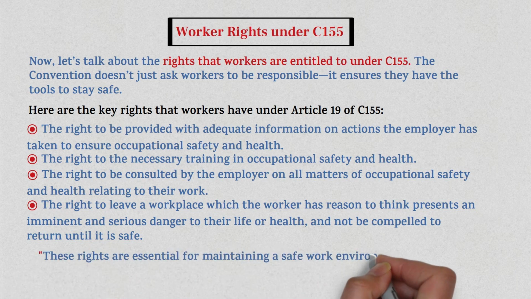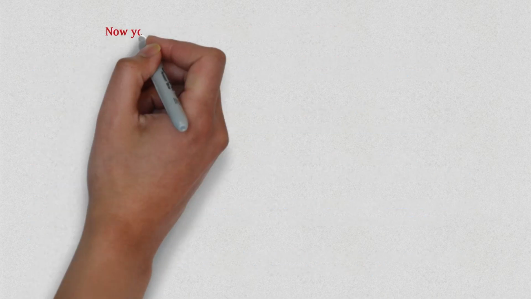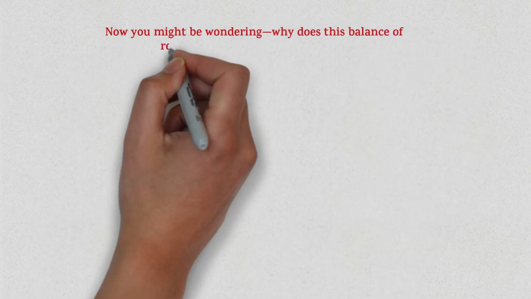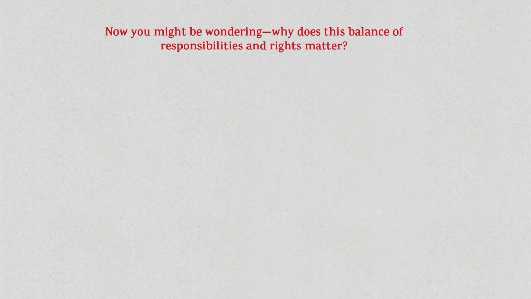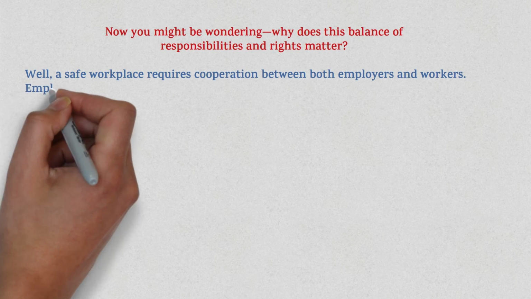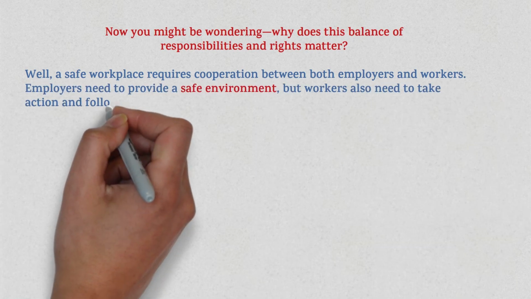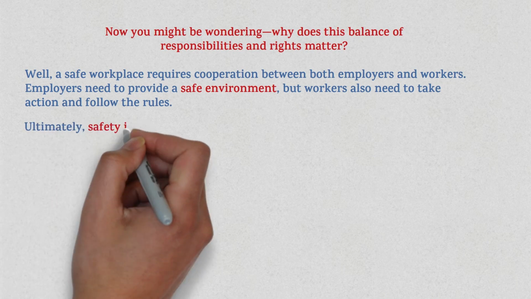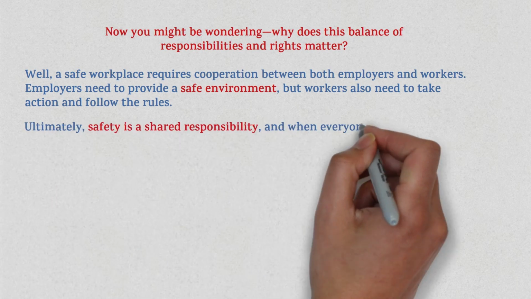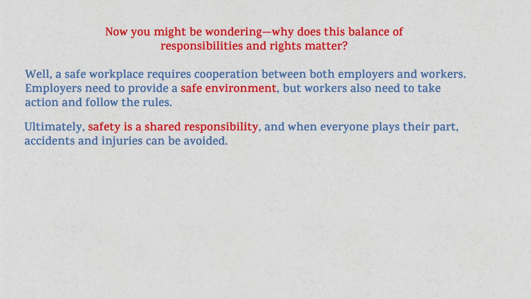These rights are essential for maintaining a safe work environment and making sure workers have a voice in workplace safety. Now you might be wondering, why does this balance of responsibilities and rights matter? Well, a safe workplace requires cooperation between both employers and workers. Employers need to provide a safe environment, but workers also need to take action and follow the rules. Ultimately, safety is a shared responsibility, and when everyone plays their part, accidents and injuries can be avoided.